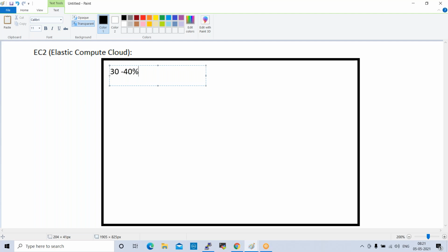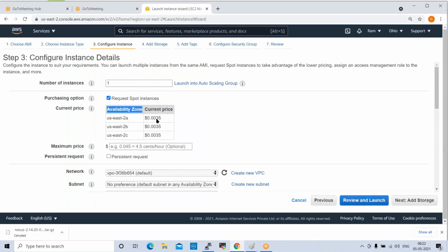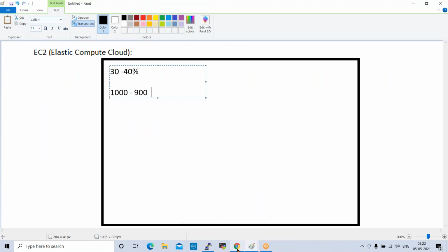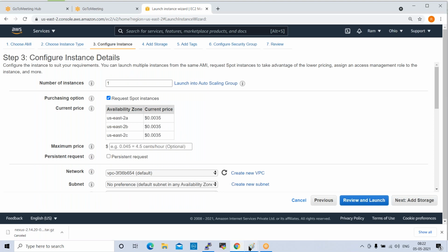Once we reach 90%, for example, if we have 1000 servers in the AWS data center, 90% means 900 servers. Once we reach 900 servers, 90%, this pricing will not be available. This is the current basic pricing. They are showing something like $0.0035 per server cost. So once we reach 90% utilization, this pricing will not be available. By that time this pricing will be changed.